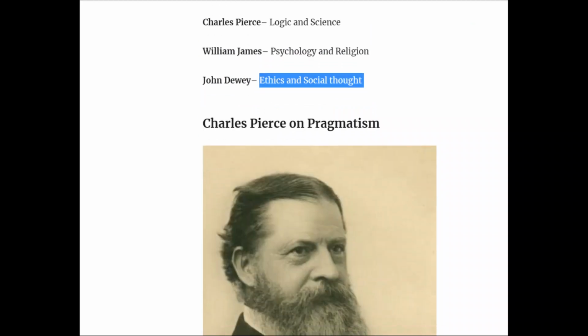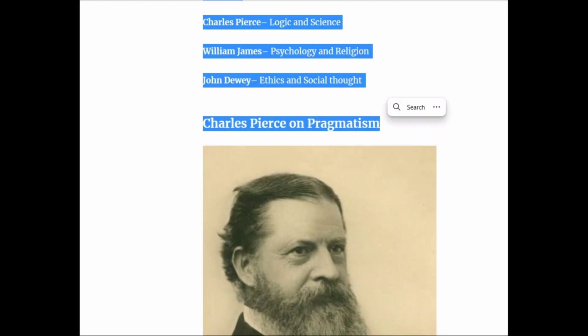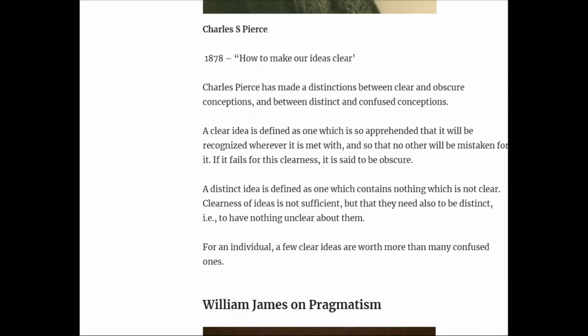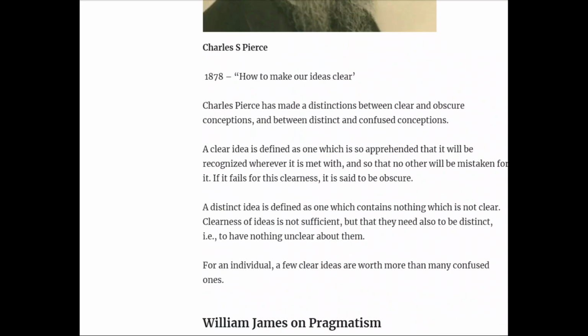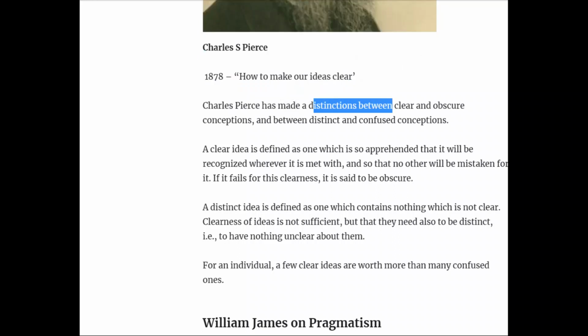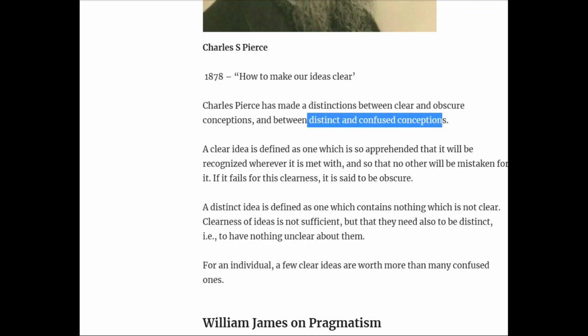Now let's see the idea of Charles Peirce on pragmatism. Charles Peirce in 1878 wrote a paper on how to make our ideas clear. In this paper, Charles Peirce has made a distinction between clear and obscure conceptions and between distinct and confused conceptions.